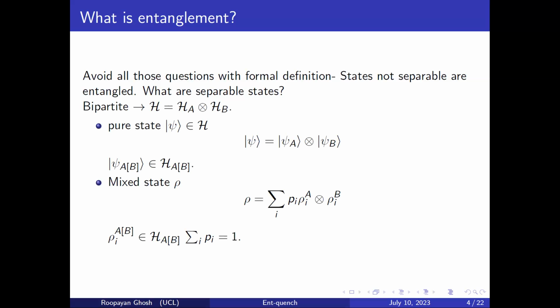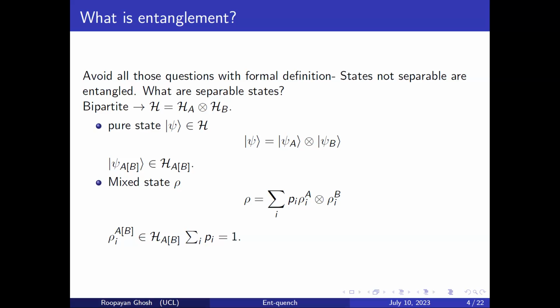So a quantum system. So let's say the Hilbert space of the part A is denoted by H_A and the Hilbert space of part B is denoted by H_B. Then from basic quantum mechanics, you know that a composite Hilbert space will be just the tensor product of the two, which is H. Now a pure state, which can be written as a ket vector, which is an element of the full composite Hilbert space, is said to be separable if you can write it as a tensor product of two states, psi_A and psi_B, where psi_A only belongs to the Hilbert space of A, and psi_B belongs to the Hilbert space of B. So a separable state is a state which you can write separately in the two individual Hilbert spaces of the two partitions.